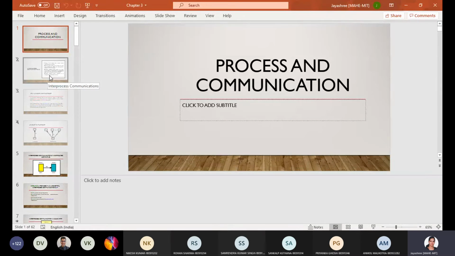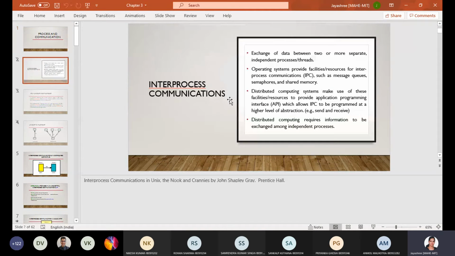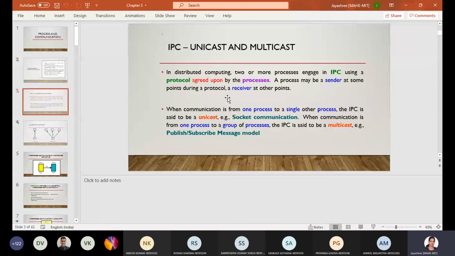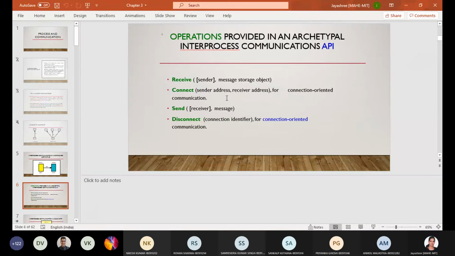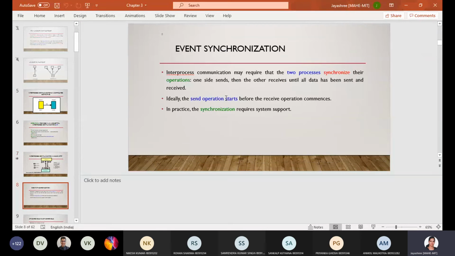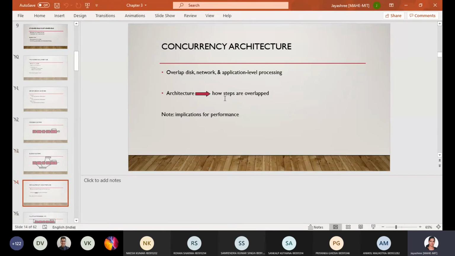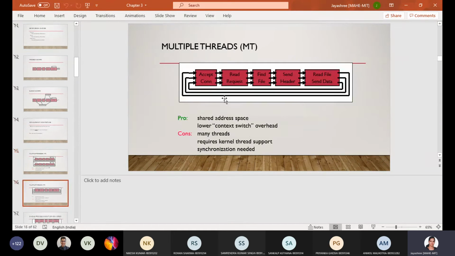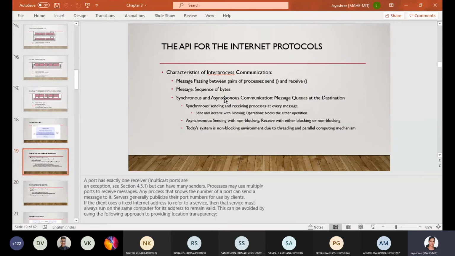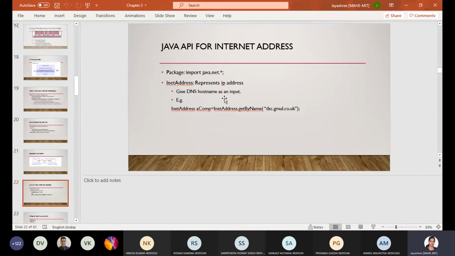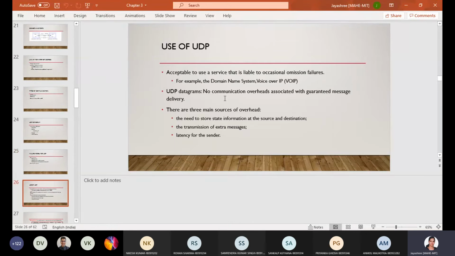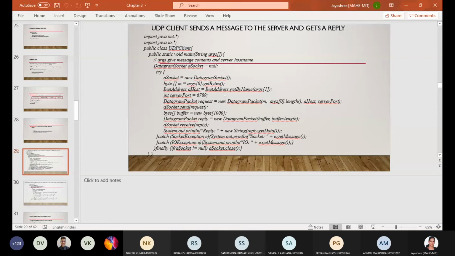Next chapter is about process and the communication. There we've gone through inter-process communication, IPC. Unicast, multicast, everything. Ma'am had taught you all these things. Multiple process, multiple threads, everything. Then comes external data representation.